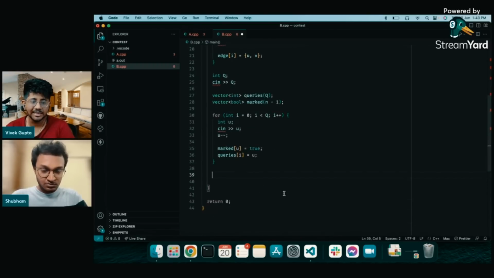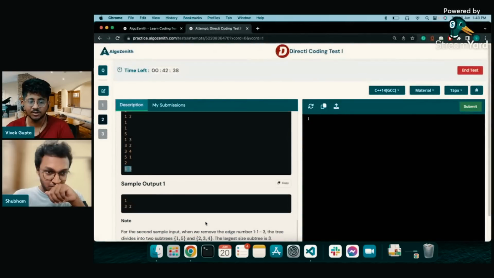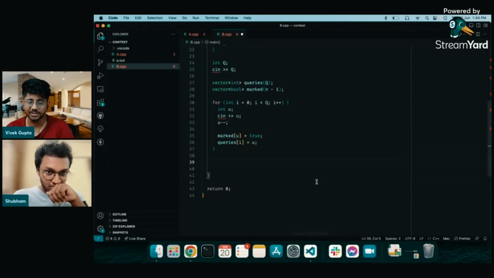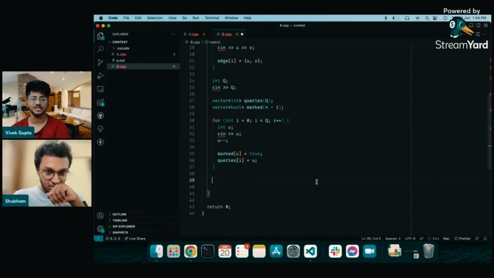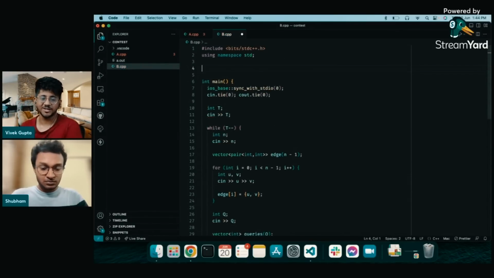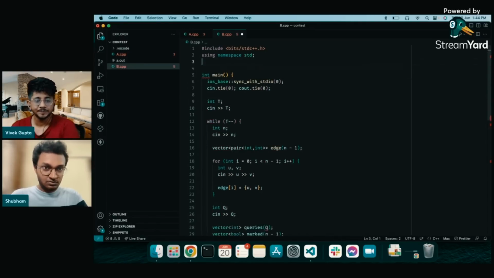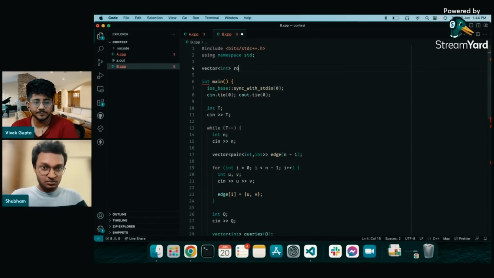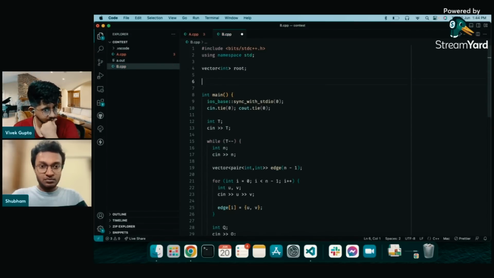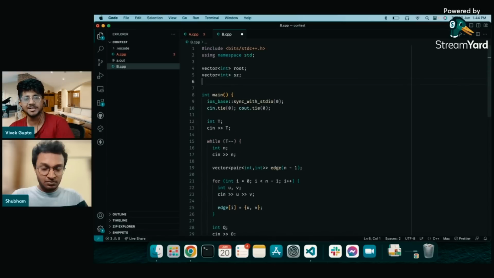Okay, so he's taking which queries will be deleted. So he's maintaining the queries, the ith query of deleting an edge u, and which are the edges that are being deleted. So he's maintaining that in the marked array and the queries array, right? I think I'm speaking too much while commenting on his code. It's so easy to comment, but actually sitting there and coding is not so easy. Did you see how swiftly he converted back to a vector and all? I think he realized that it's actually a problem with test cases, so he will have to clear things up over here.